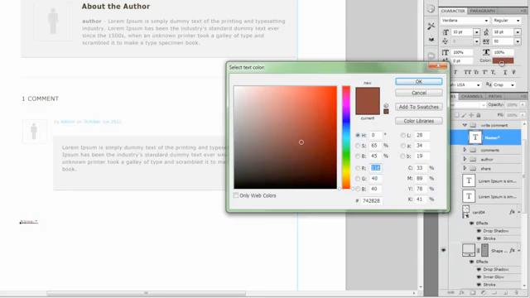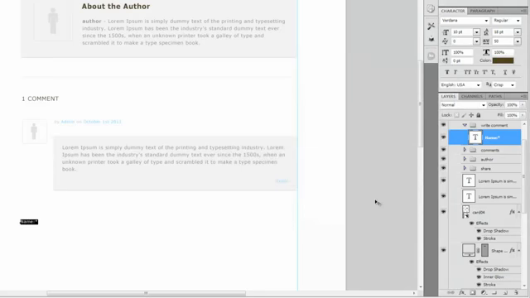Alright, now we're going to change the color here, and the color of the text is actually going to be 372B14. Alright, and now the asterisk is actually going to be a different color.